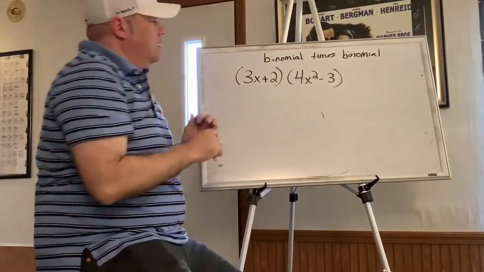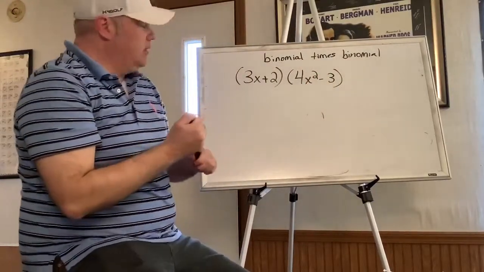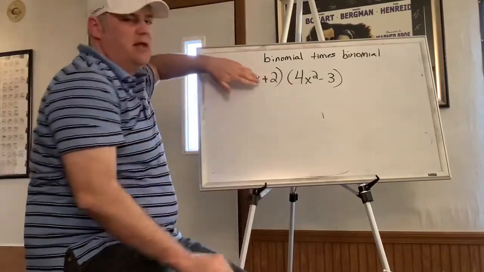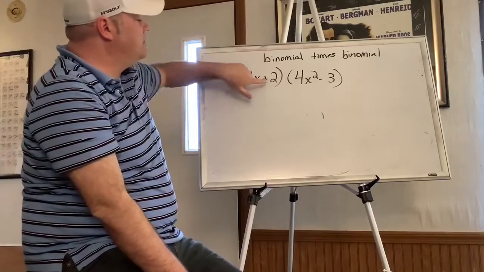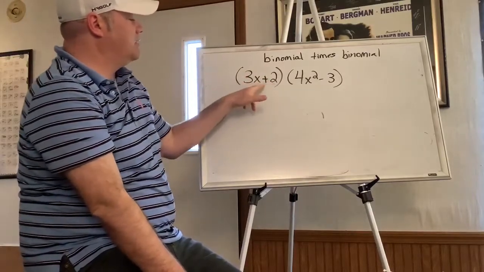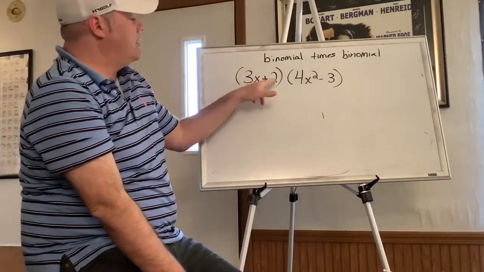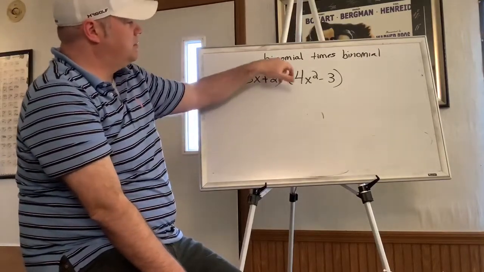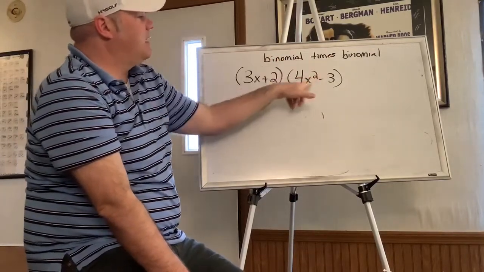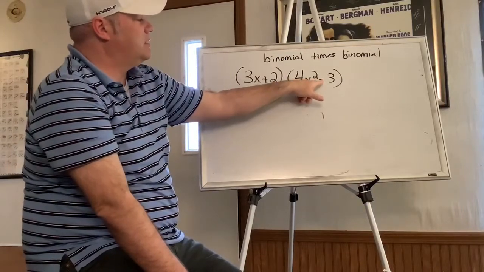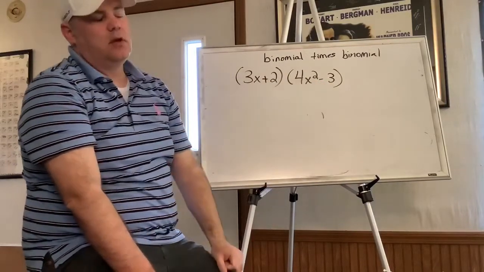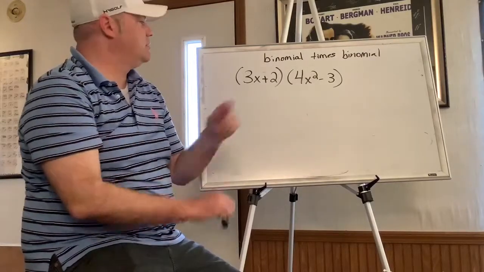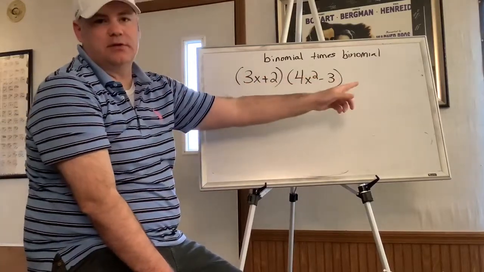Now, the reason why it's a binomial is instead of just having like a 2 out here and distributing like we just did on that last assignment, we have 2 terms. We have this plus this. When there's a plus sign or a minus, remember, that separates the terms. So you have a term and a term. So you have 2 terms, which makes it a binomial. Same thing with this one. You have a term, this separates it, and you've got another term. Okay, so when that happens, now we can't just distribute one term throughout the other ones, okay?